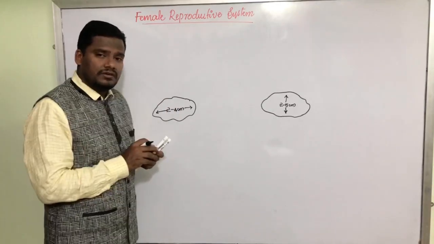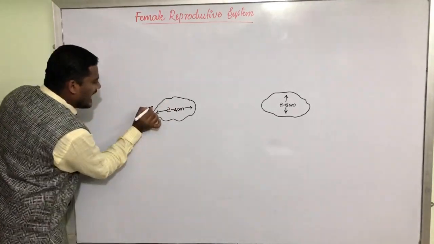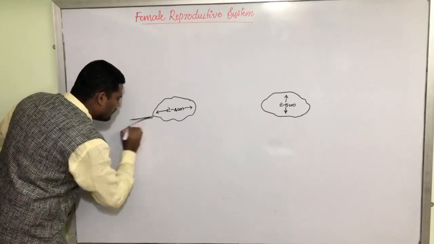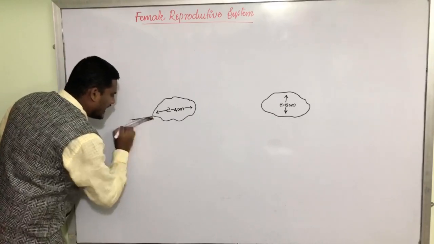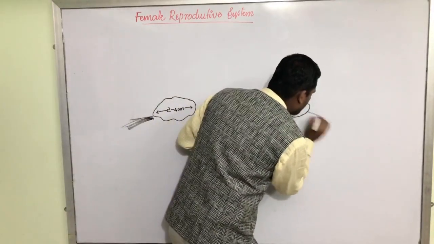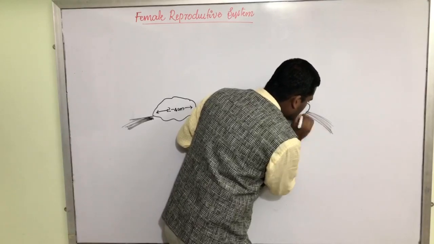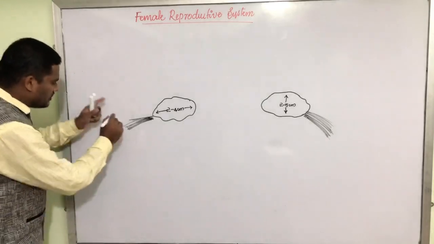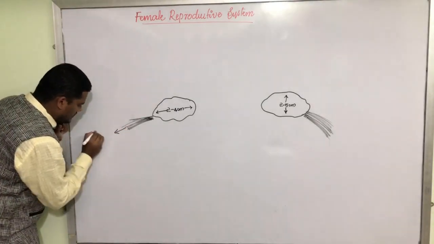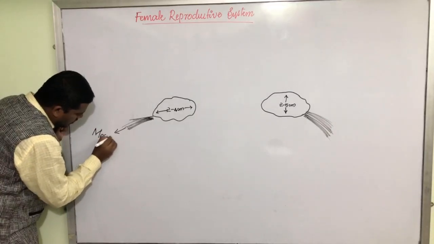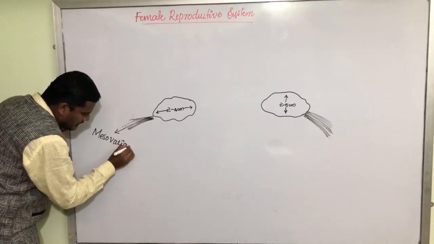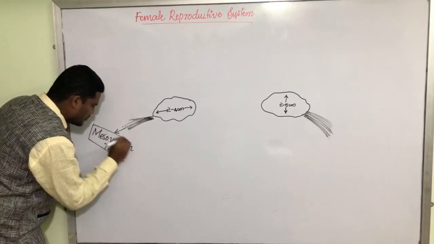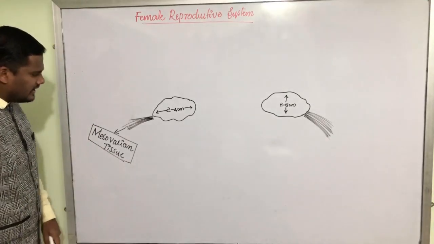They are present in the pelvic region. These ovaries get attached to the pelvic region by a tissue. This is the tissue that attaches the ovary to the pelvic region. By this tissue, the ovary gets attached to the pelvic region. This tissue is called the mesovarian tissue. Mesovarian tissue. What is mesovarian tissue, my dear friends?